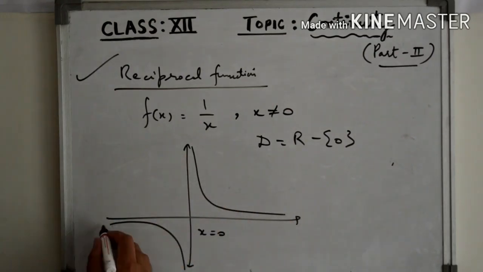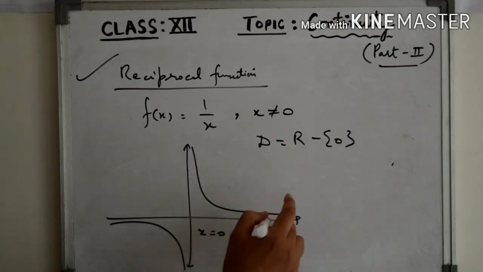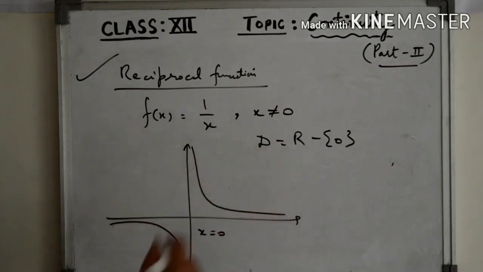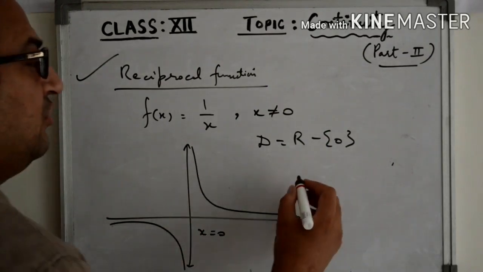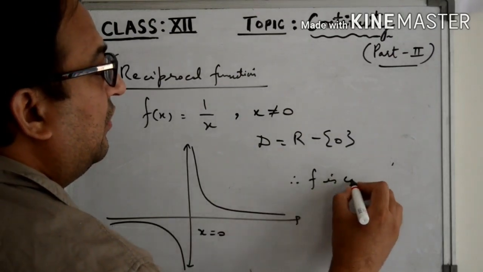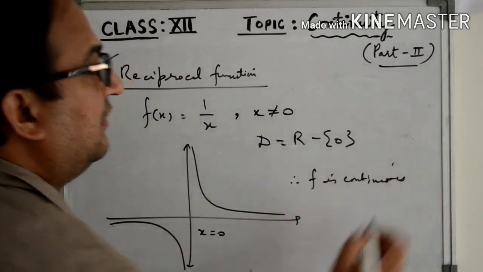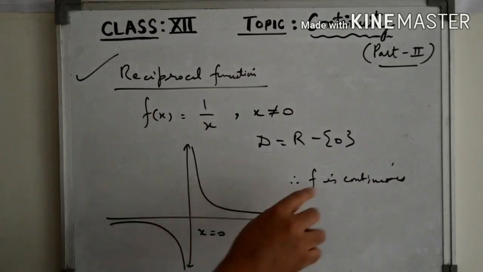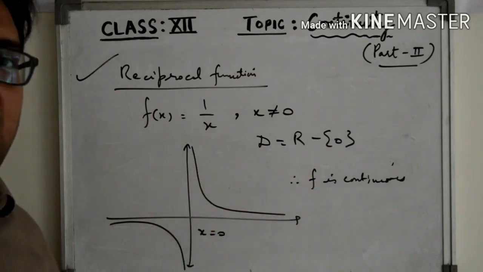But please note, when we draw the graph of this function, in the domain of the function, we have no break. The break is at the point which is not in the domain of the function. So we conclude by saying f is continuous, right? Although we have to lift the pen, it is only at the point where the function is not defined.